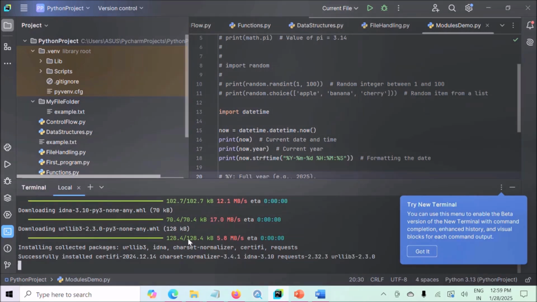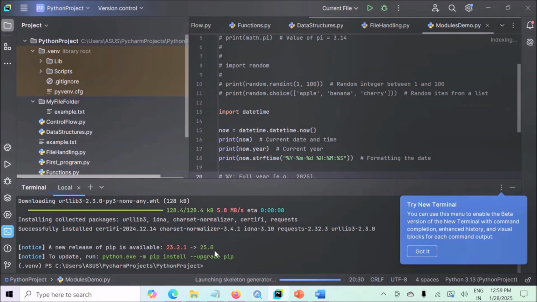You can see the package is installing. Once your package is installed, you can import it and use it in your code. Now the package is successfully installed. You can see the message here. Now you can use it in your code.